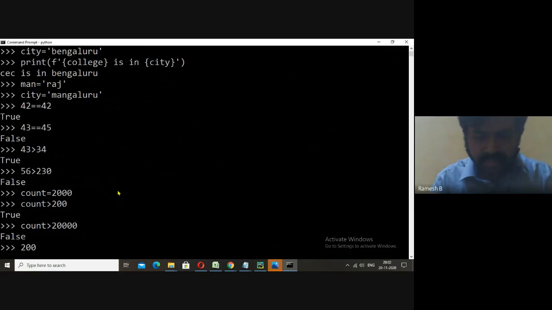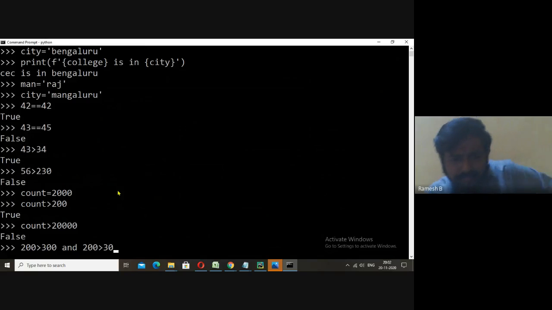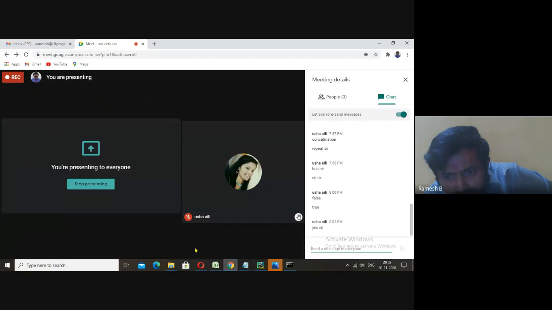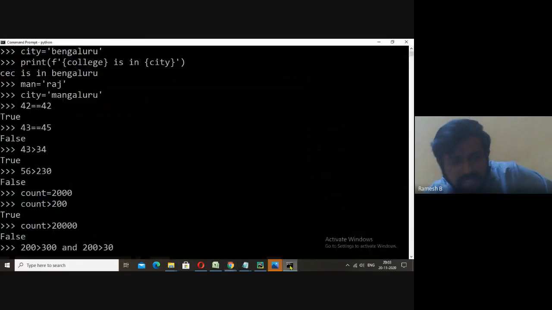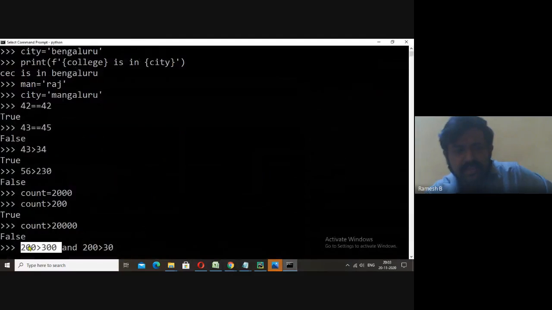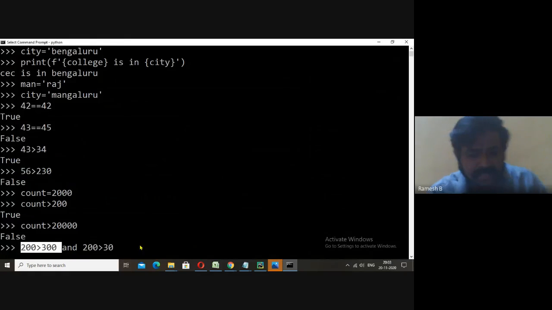Say 200 is greater than 300, and 200 is greater than 30. What will be the output for this? You see here, 200 is greater than 300, it is false.